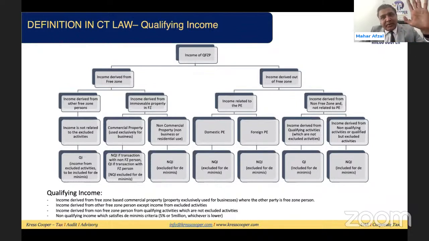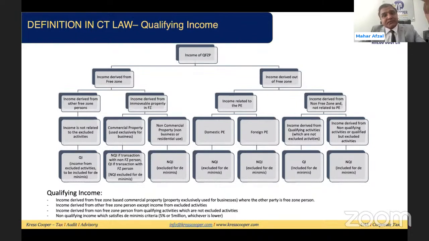Now we discussed four things at the beginning. First of all, free zone. We know what a free zone is. I personally believe one cabinet decision will be introduced with a list of the free zones. In case they are not introducing anything like this, because it has been given in the law, then we need to assume every free zone will be treated as a free zone for corporate tax law as well. This is the first thing, free zone. The second thing is free zone person, which is a juridical person registered and established within the free zone.